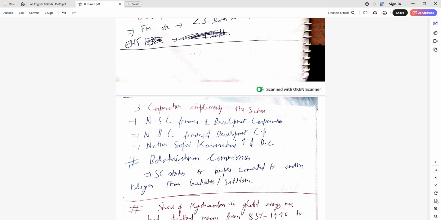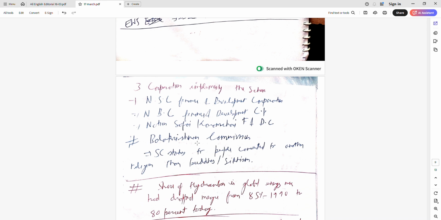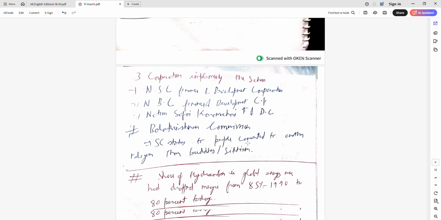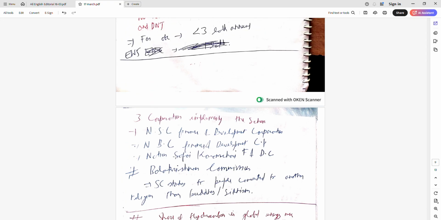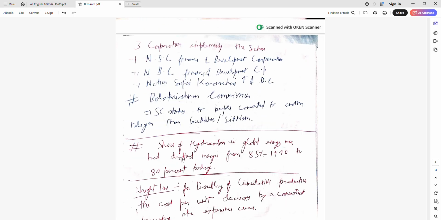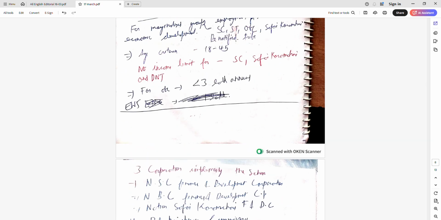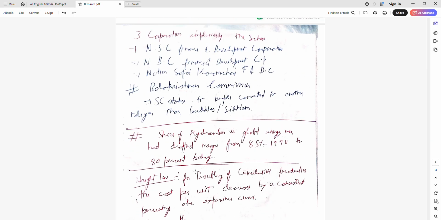Balakrishnan Committee is there to check whether people who converted to another religion from SC will get SC status or not. This is still in the process of research, and I think ST is not there, so it should be checked. But I think ST is not there.